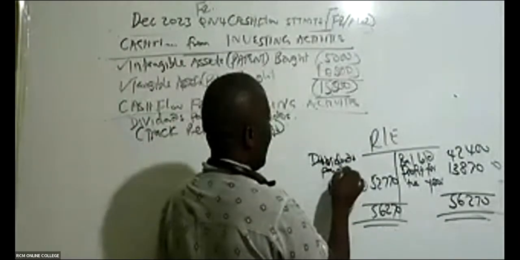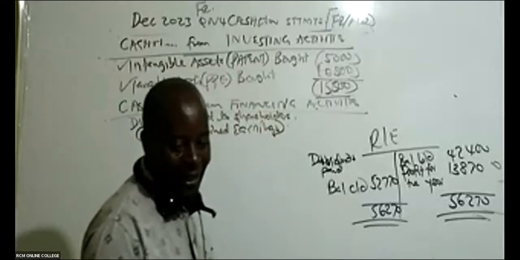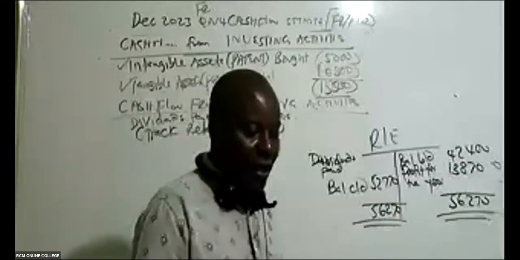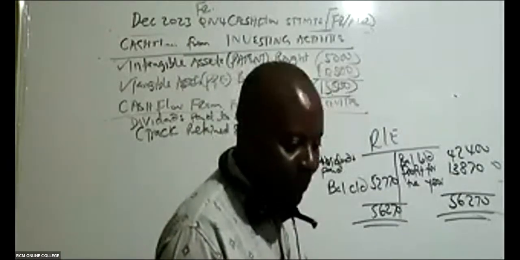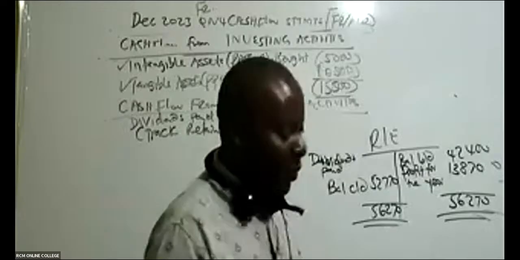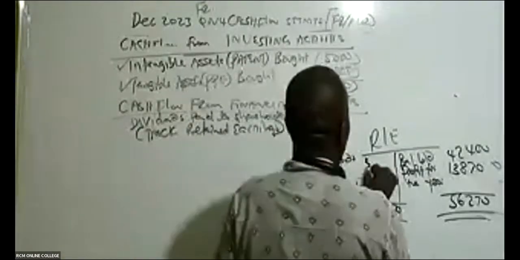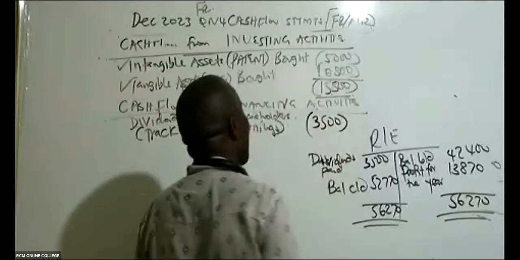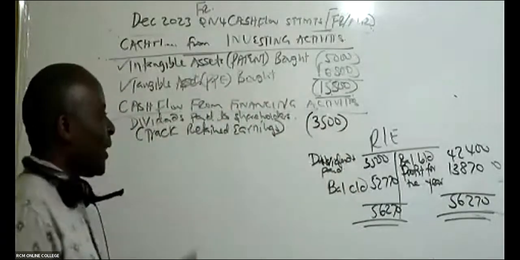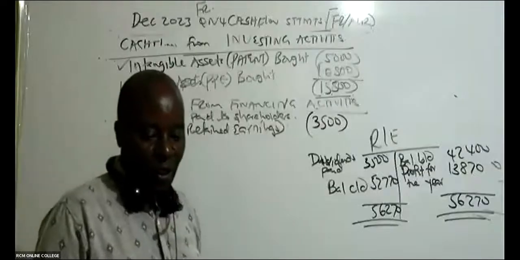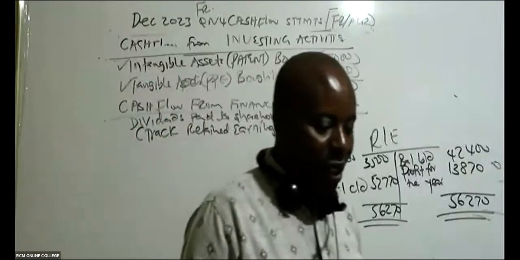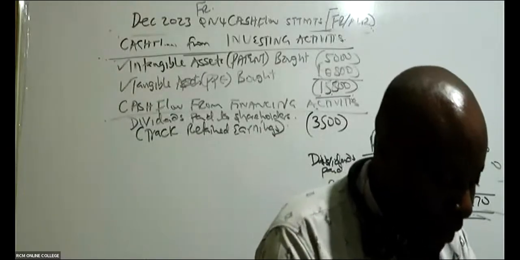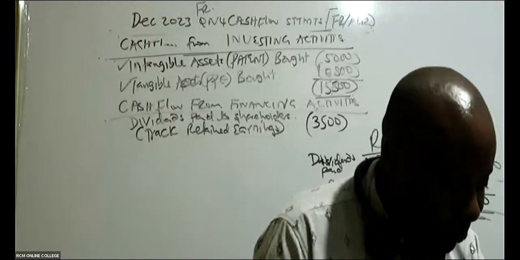How much dividends were paid? 3,500, right? So that's the first thing that you do. Under financing activities, you must always remember to pay dividends to your main supporters. You must always remember to pay them dividends.